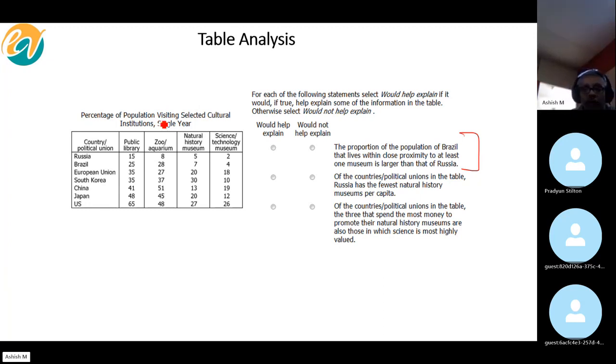So we are only concerned with Brazil and Russia here. The proportion of the population of Brazil that lives within close proximity to at least one museum is larger. It's not how many, by the way, it's percentage.